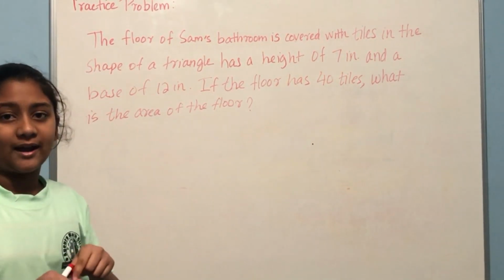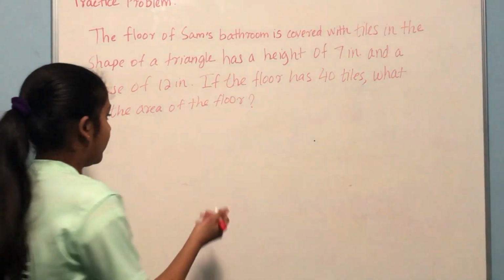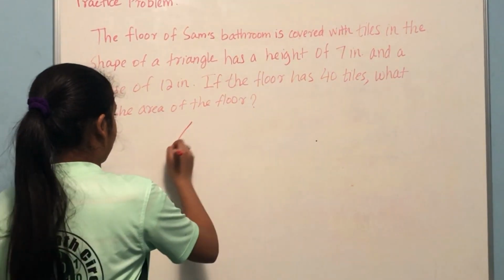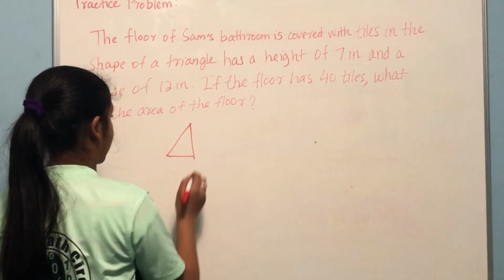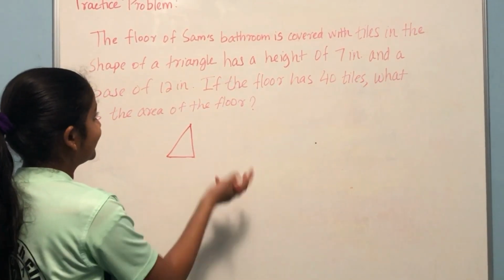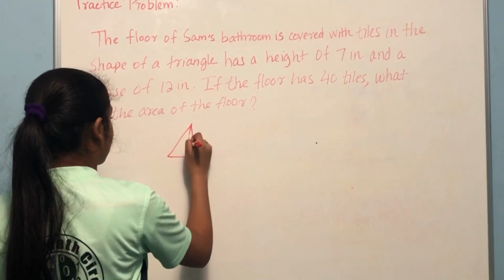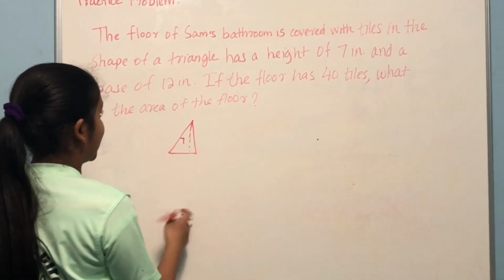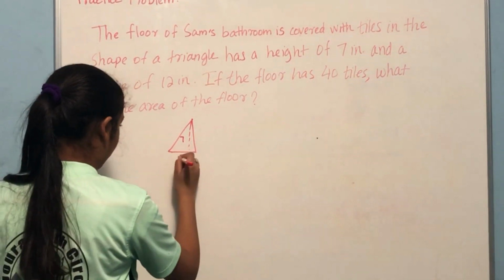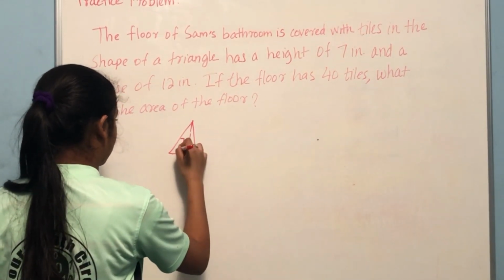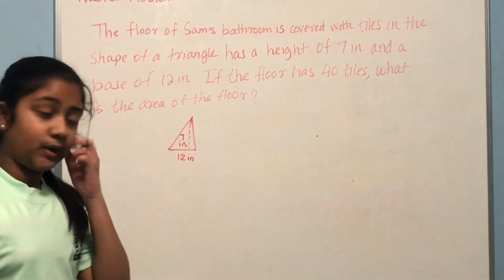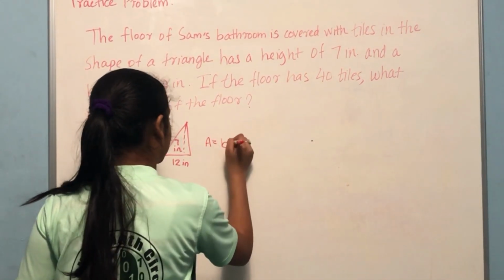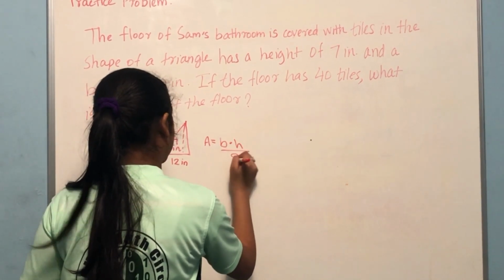So let's go ahead and find the area of just one tile. We know that the tile shape is a triangle. So let's go ahead and draw a triangle here. We know that the height is 7 and the base is 12 inches. So we know that the area is base times height divided by 2.